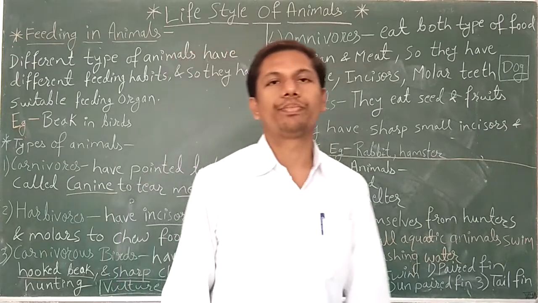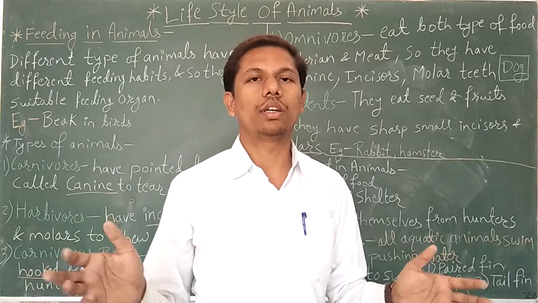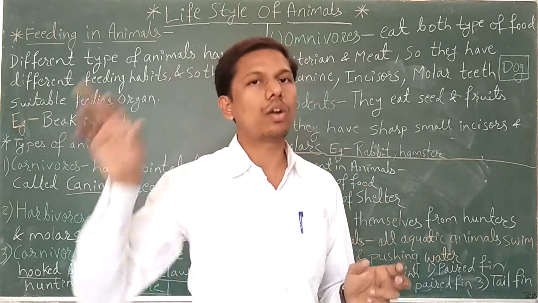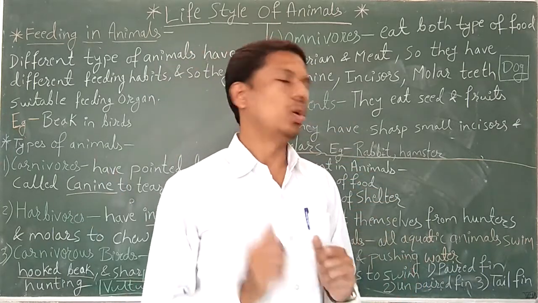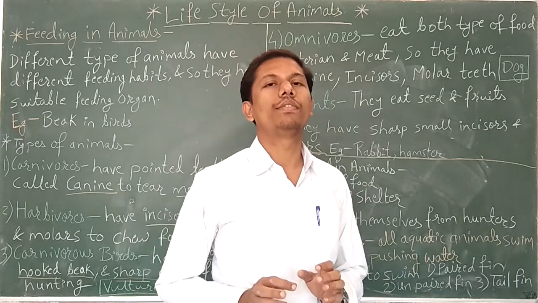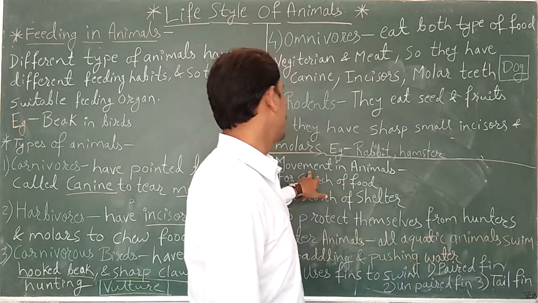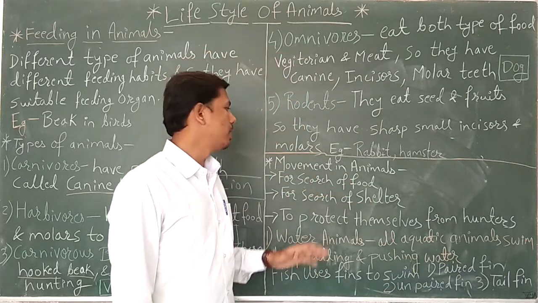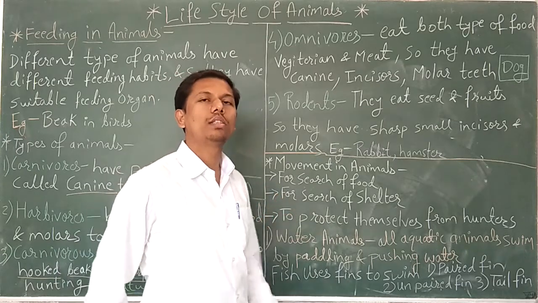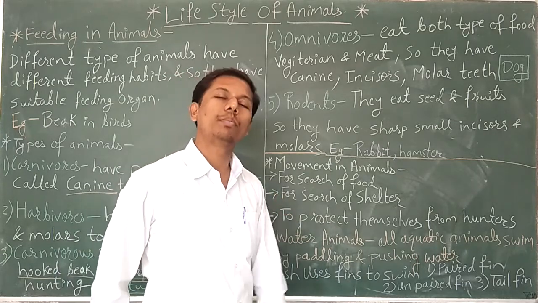In nature, one organism eats another organism, and it is a part of the food chain. So animals also need to protect themselves. So for that they need movement. So movement can be done in this way. Different types of organisms carry out different types of movement.